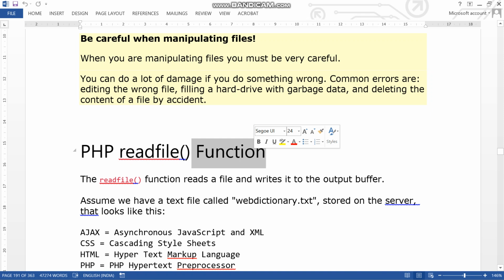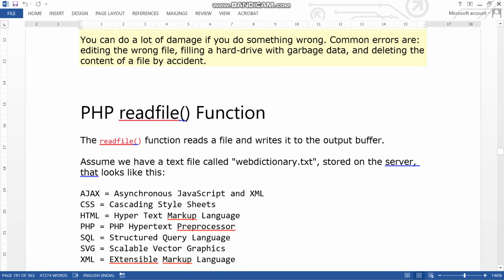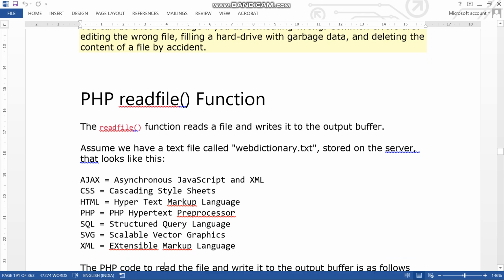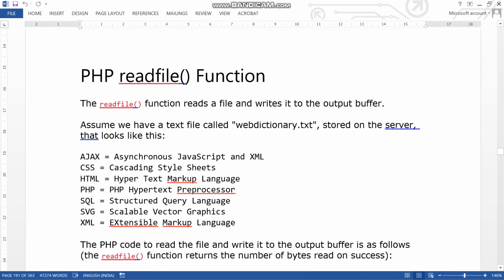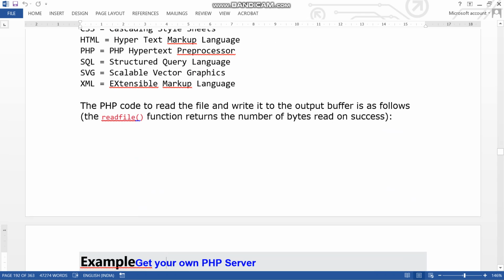Now, PHP functions to read the file. So these are all PHP code base.